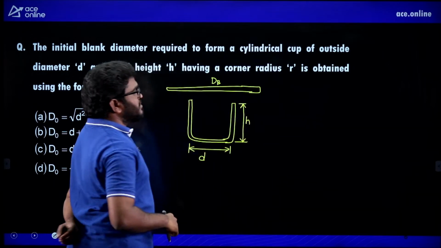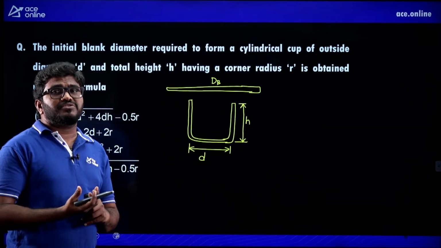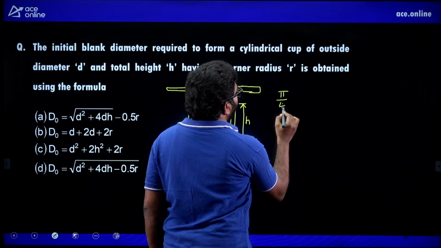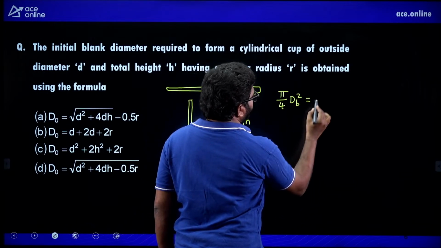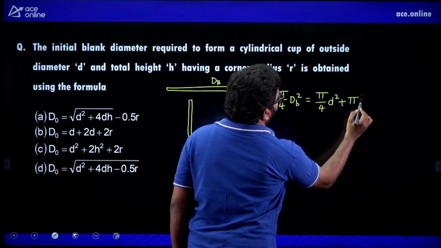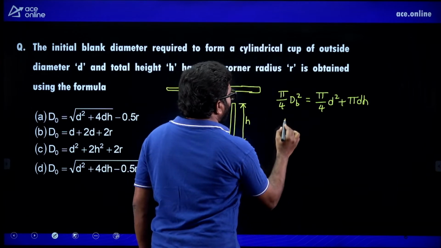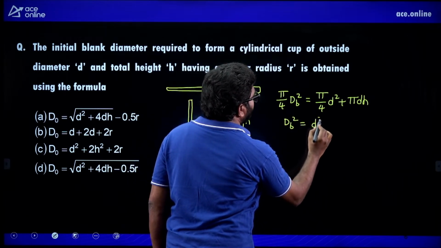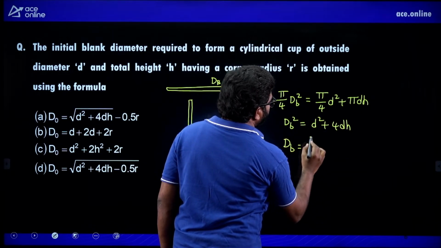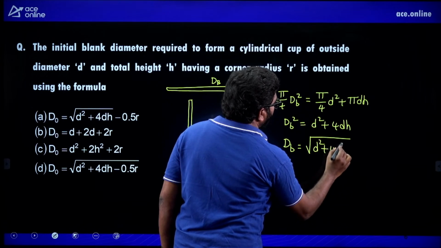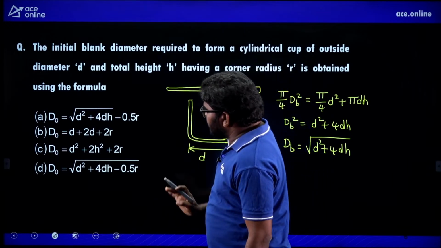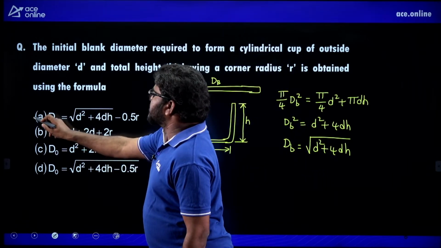Actually this you will get by equating one side surface area of the cup to the one side surface area of the blank. One side surface area of blank is pi by 4 dB square, which is equal to bottom area of the cup, pi by 4 d square, plus pi dh. Now dB square is equal to d square plus 4 dh. Now dB is equal to under root d square plus 4 dh. Here out of these 4 options, the first option is correct.